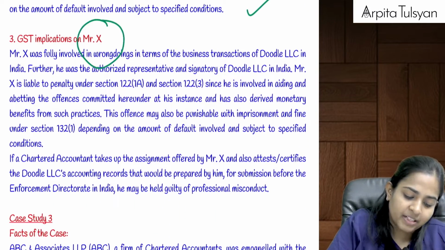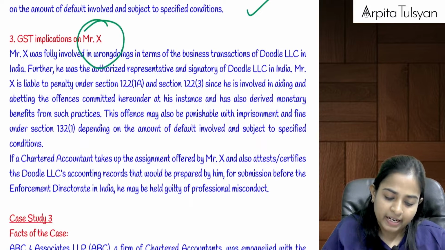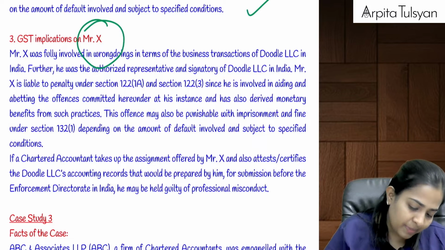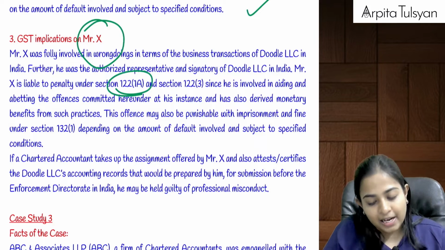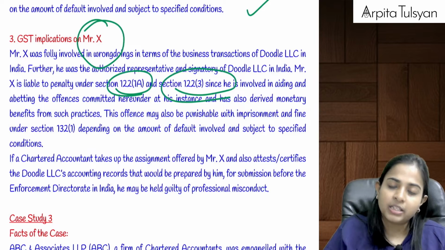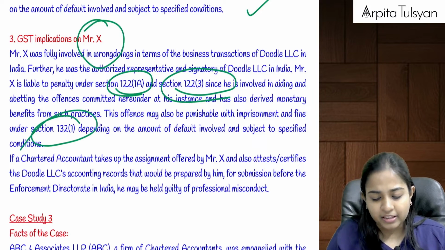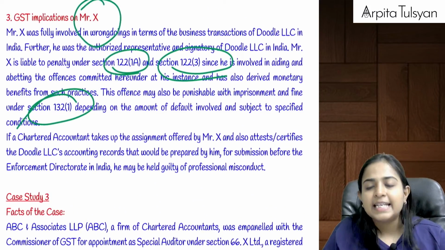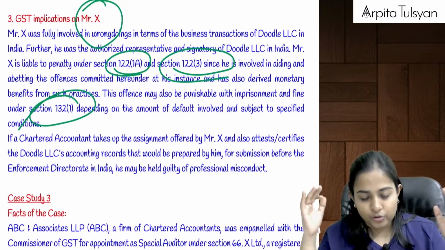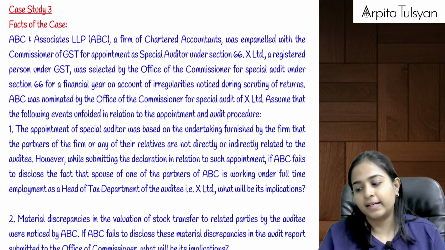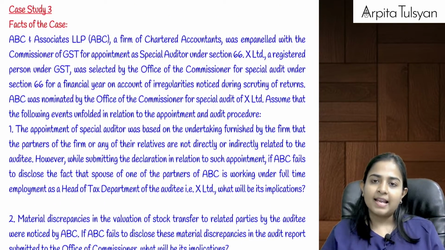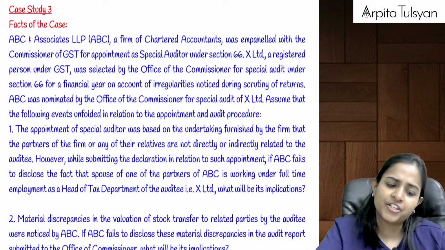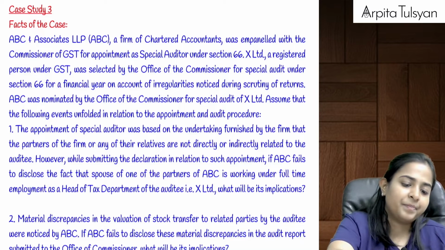And what about Mr. A? Now, suppose if he is taking some benefit out of it, he will be liable under 122(1)(a). If he is helping, he will also be liable under 122(3). Plus, he will also be liable under 132. Are you clear with this? Yes. And if CA also gets himself involved in this, he will also be liable, plus professional misconduct will be considered. Are you able to understand this? Yes. Take one by one transaction, it will become very, very simple.